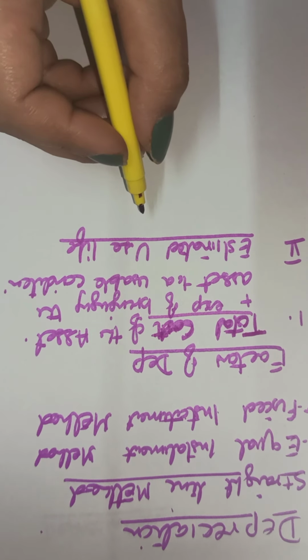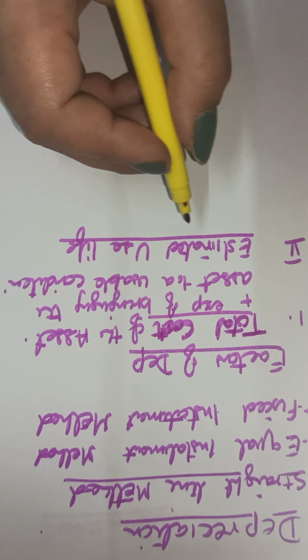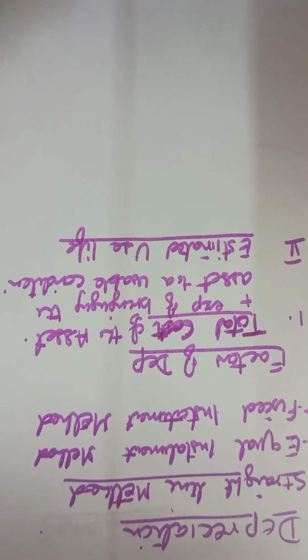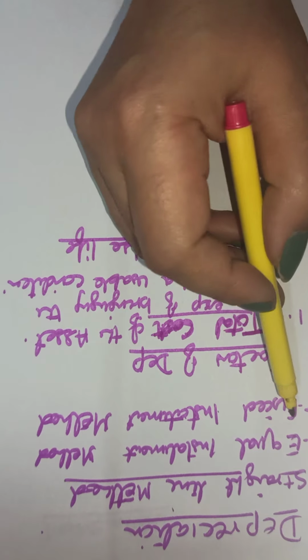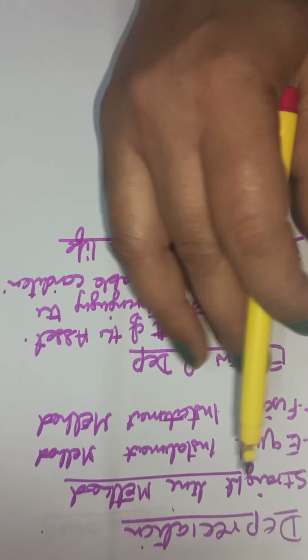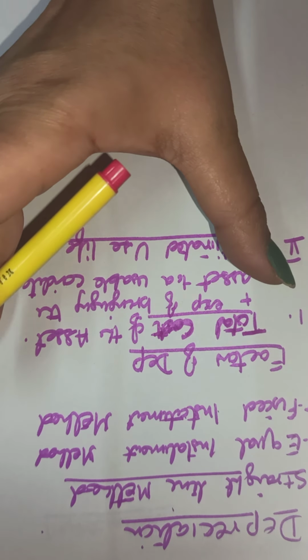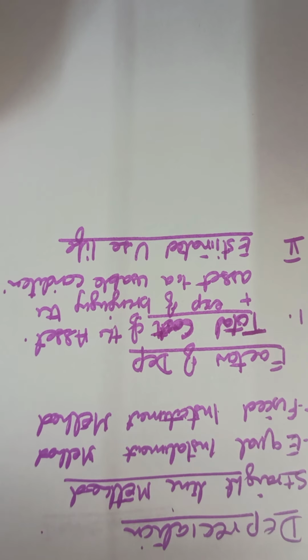Estimated useful life, I've told you, estimated means the life of the asset is always an estimation. We charge depreciation, children, for normal wear and tear, which we have to distribute equally over the life of the asset. And what is the life of the asset?